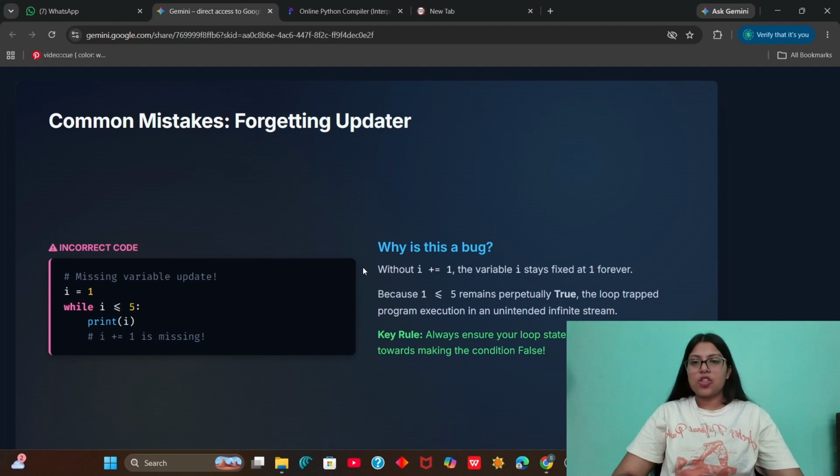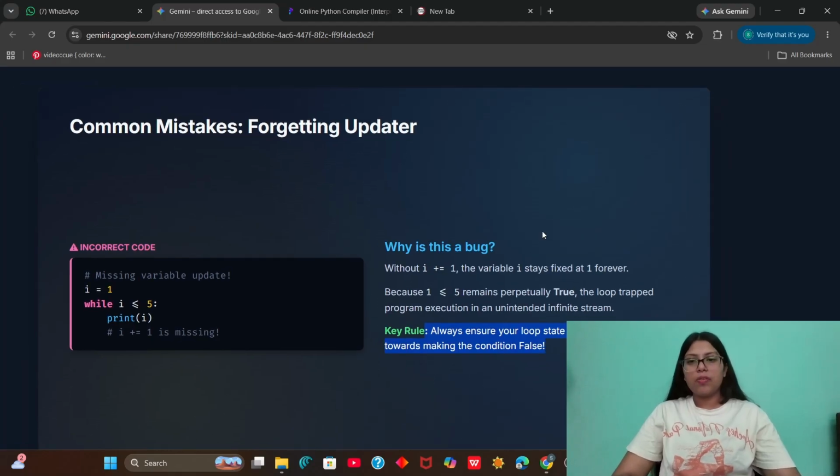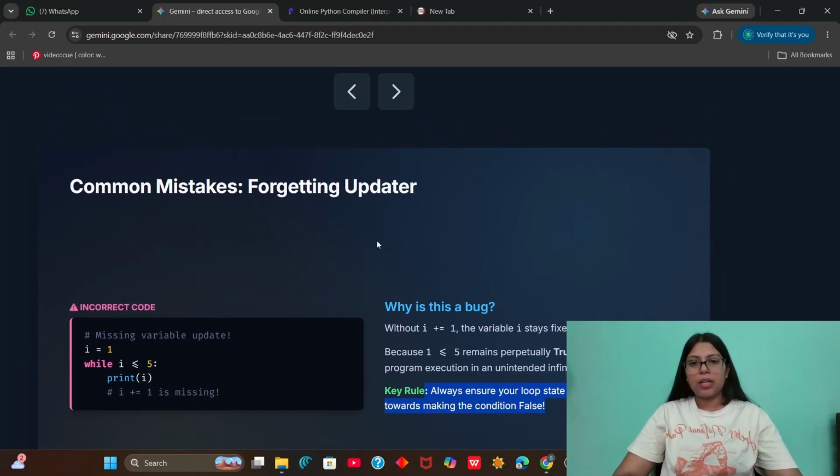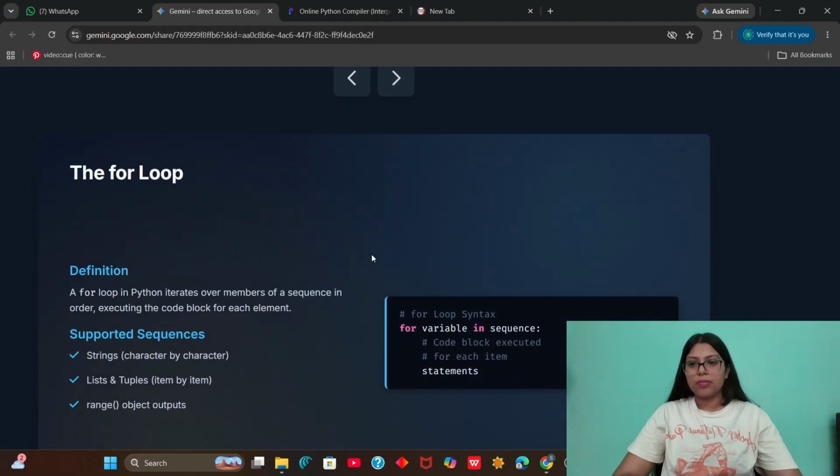Now there is this topic of common mistakes, that is forgetting the update. If we do not update it, the variable i stays fixed at 1 forever, which will also cause the loop to become an unintended infinite loop. So we always have to ensure your loop state variable progresses toward making the condition false. We have to make sure that after some time the condition becomes false.